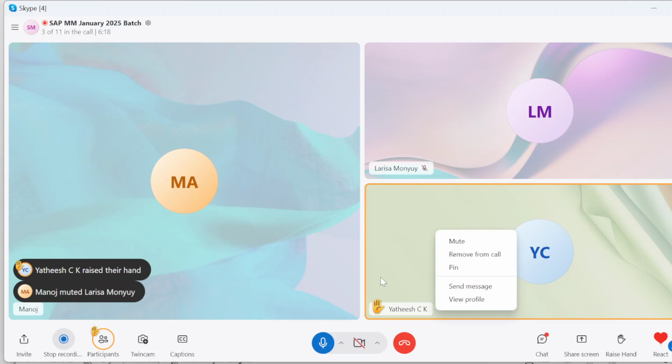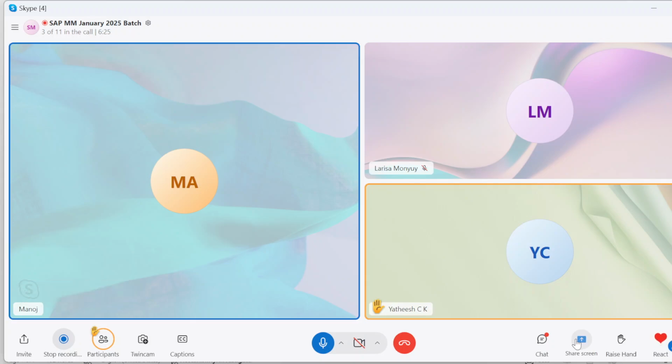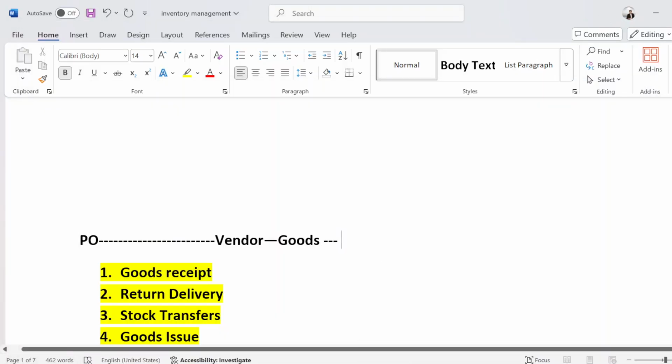Excuse me, sir. Yeah, Yatish. Only the desktop screen is visible, sir. Okay, sorry. Now can you see? Yeah, now we can. Okay, I can see, sir.